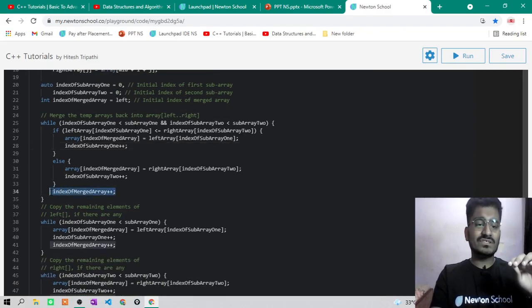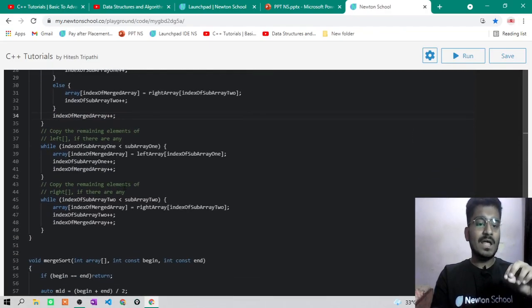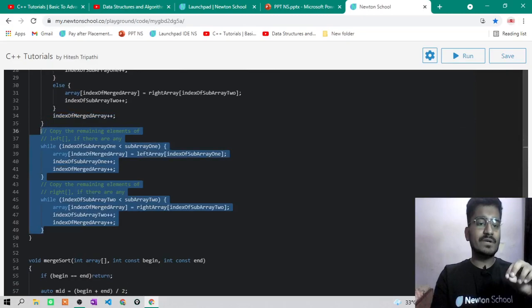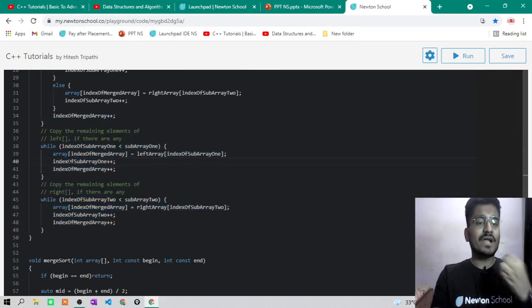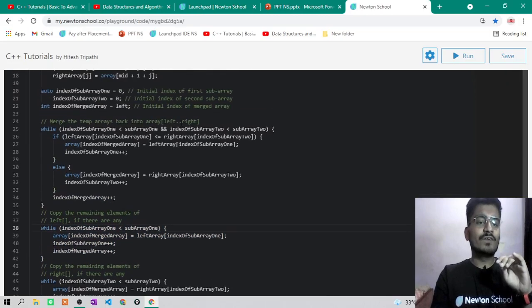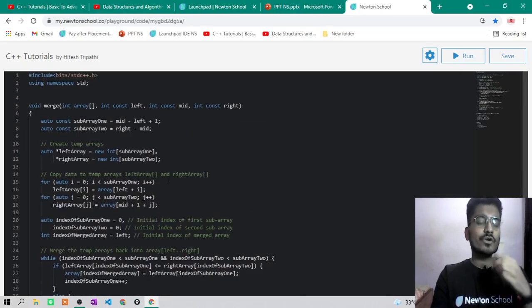After each step you increase your position, and you fill the remaining elements of the left or right subarray into your answer array. So this whole function will merge your two sorted subarrays into one single sorted array.